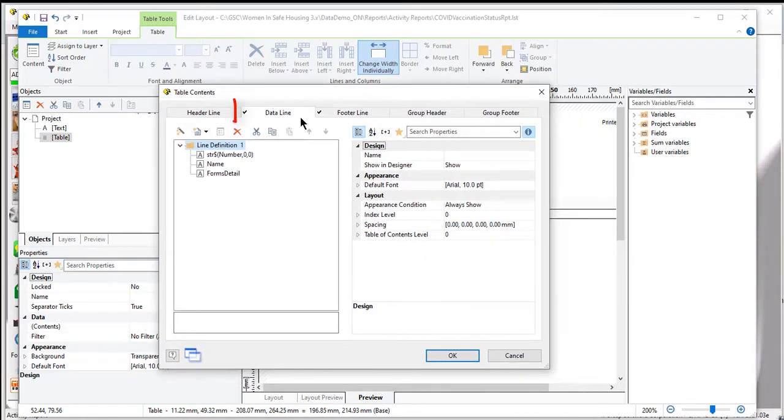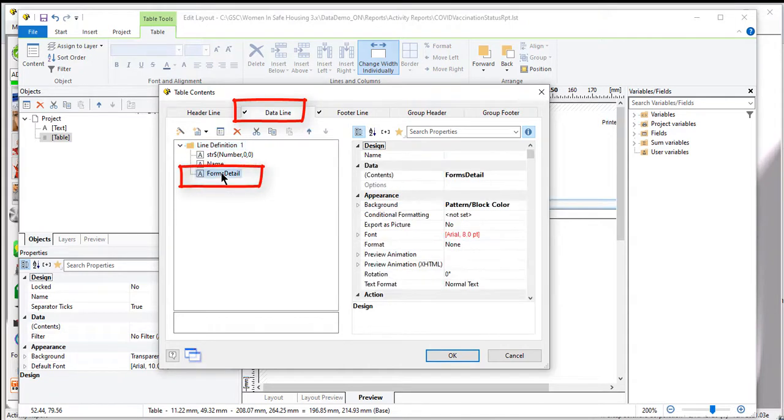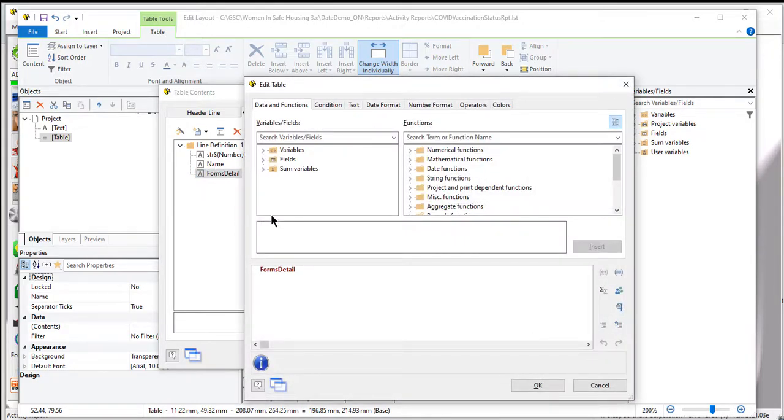Make sure that you're on the tab that says Data Line, and where it says Forms Detail, I want you to double click right on Forms Detail. Really easy. We're going to replace that with the miscellaneous 4 information that's connected to that client. So I'm highlighting it, and I'm going to hit the delete key on my keyboard to get rid of that. So notice this is blank here now.